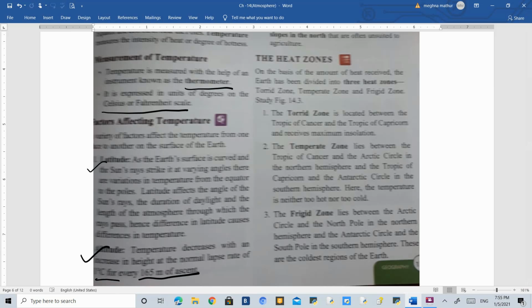So we will find much lower temperature towards the hill areas compared to the surface areas. So that is altitude.